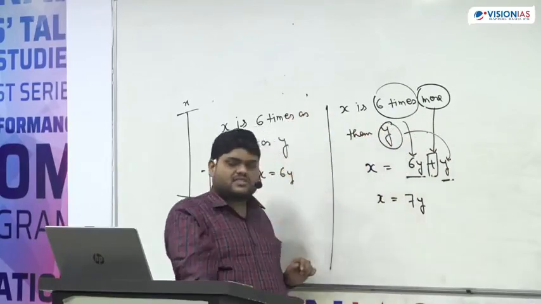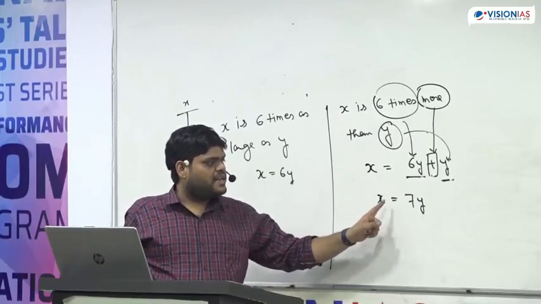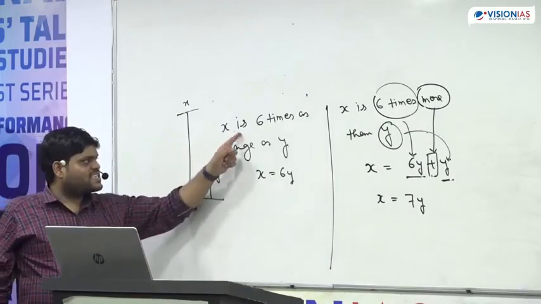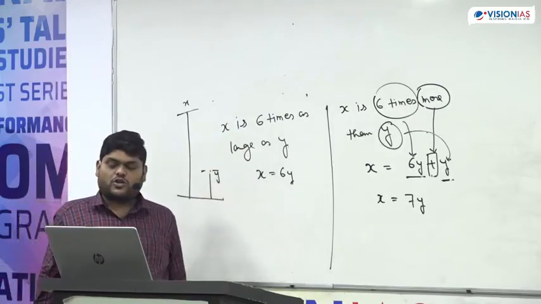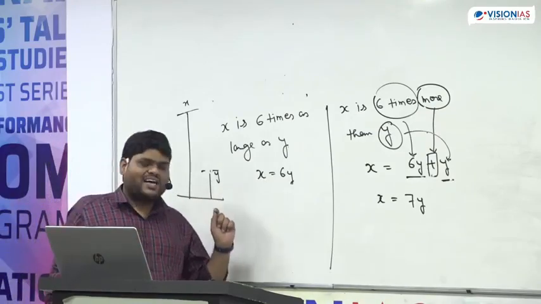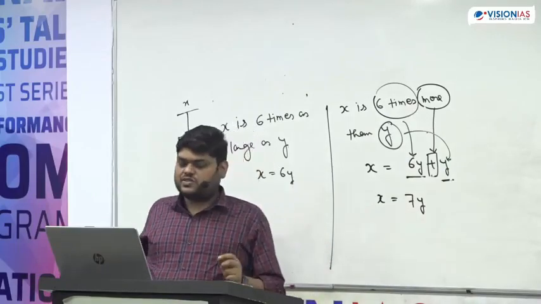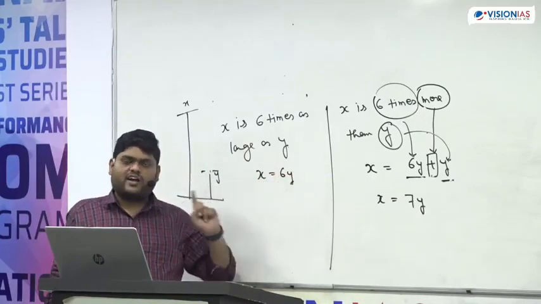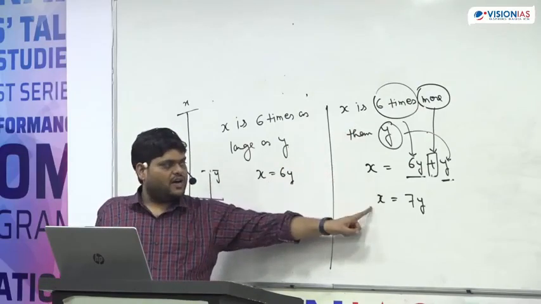So whenever this statement is there, X is 6 times more than Y, the simple meaning is X is equal to 7Y. Whenever the statement is X is 6 times as large as Y, the simple meaning is X is equal to 6Y. And this is very important. UPSC will ask questions on this, and I'm damn sure many of the teachers, many of the students will mark the wrong option. So please understand, the word more means addition. So whenever this statement is there, you have to use it like this.